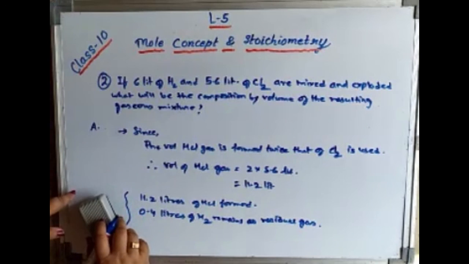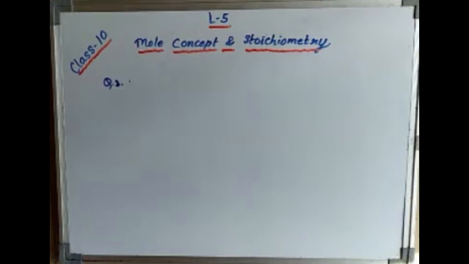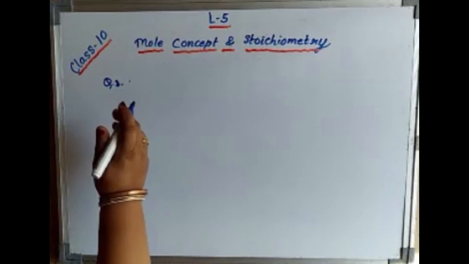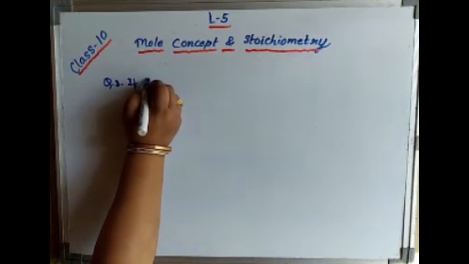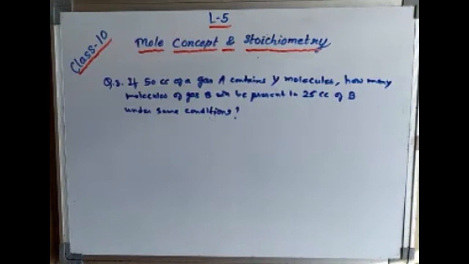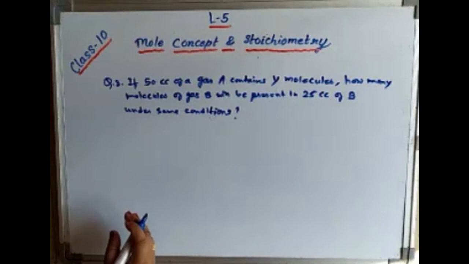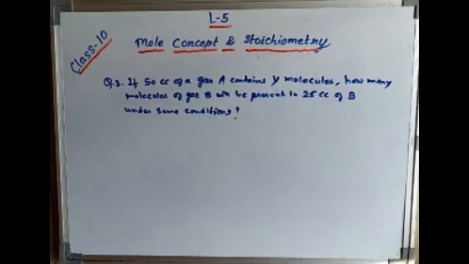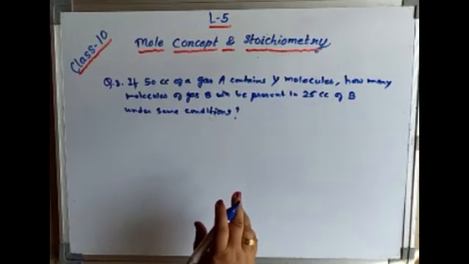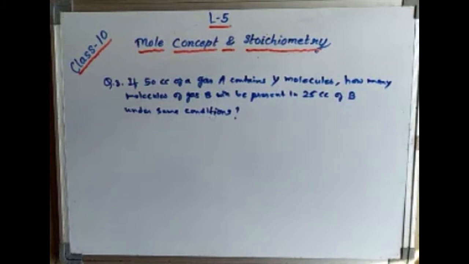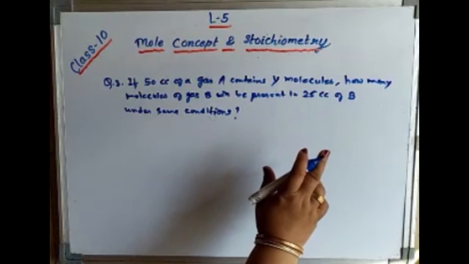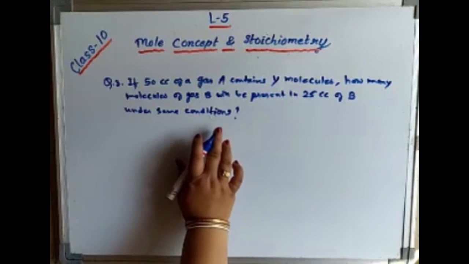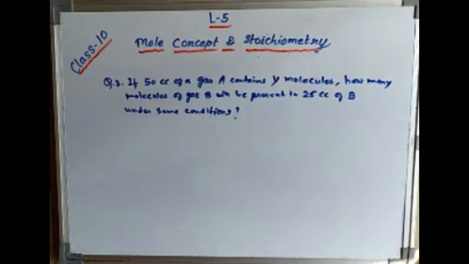Now let us see one numerical from Avogadro's law. Let us see the next question based on Avogadro's law. Let me write the question first. The question says: if 50 cc of a gas A contains Y molecules, how many molecules of gas B will be present in 25 cc of B under the same condition? Under the same condition means they are under the same temperature and pressure.